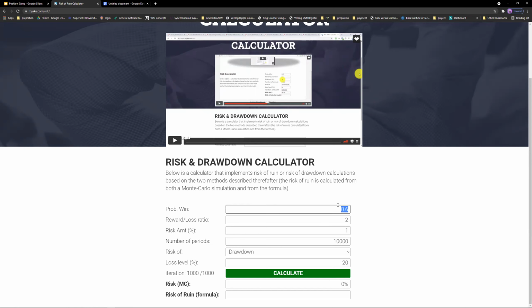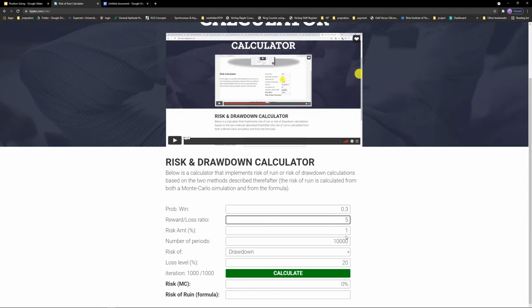So now let me take an example of a 30% win rate system and a risk to reward of 5, right? So my winners are 5 times bigger than my losers. This is a typical stat of a trend following system, which has a win rate of somewhere around 30 to 35%, but their winners are really, really big, right?